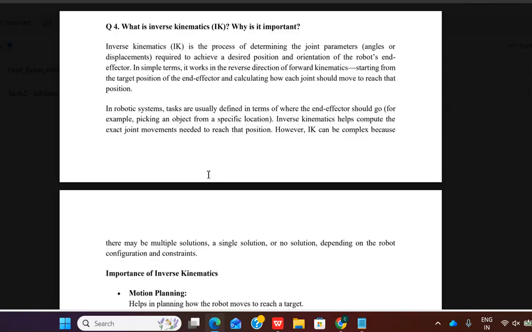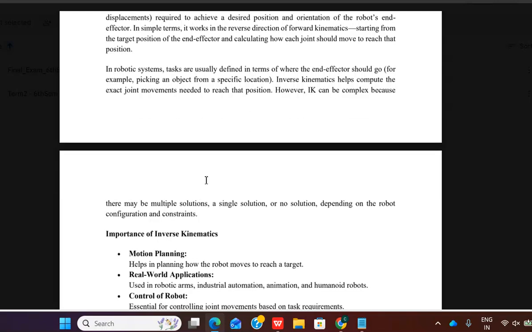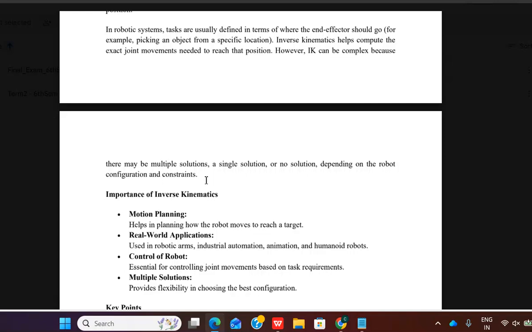This may be required for grasping an object from a specific direction. Inverse kinematics helps compute the exact joint movement to reach the position. However, IK can be complex because there may be multiple solutions, a single solution, or no solution, depending on the robot configuration and constraints. Inverse kinematic motion planning helps plan how the robot moves to reach a target, with real world applications in robotic arms and industrial automation.